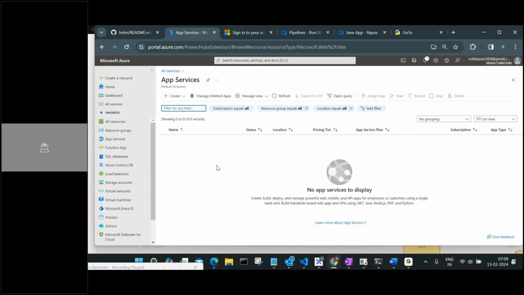Code scanning, where does it come in here? Code scanning will be part of your process, it's part of your DevSecOps. Code scanning really comes into the picture when you are having the process. So I'll just show you quickly. I have one presentation here. Give me one minute, please.